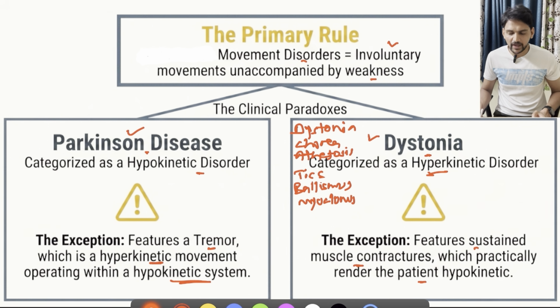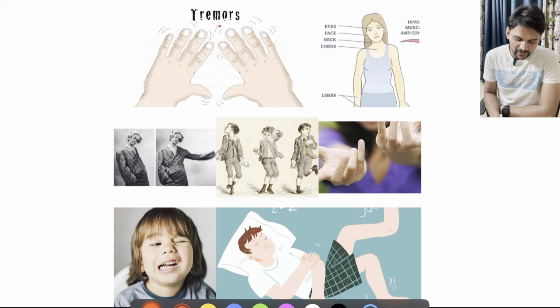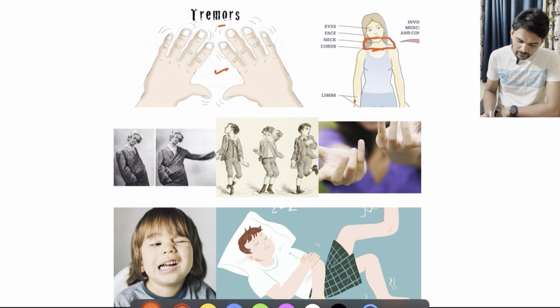Before going into detail regarding each of these hyperkinetic disorders, we will see how they appear. You might know regarding tremors. Usually this type of picture you might have seen, and here we can see the sustained contraction at cervical musculature as well as in the upper limb. This is dystonia. Whereas this sudden flinging type of movement of the proximal segment of the limbs is ballism.